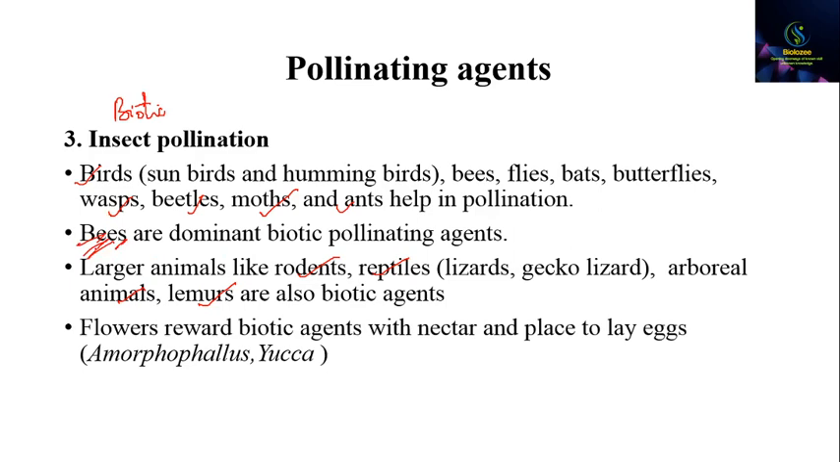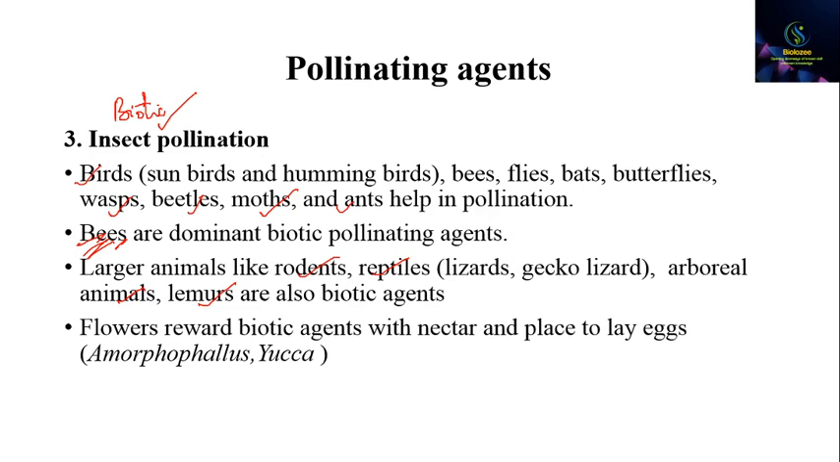So there is one thing: the flowers which are pollinated with the help of water or wind don't have a sweet smell, and they don't produce nectar. But the flowers which are pollinated by insects or other biotic agents have a sweet aroma, and they also have nectar inside them.